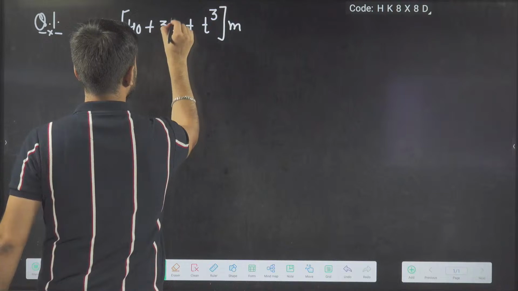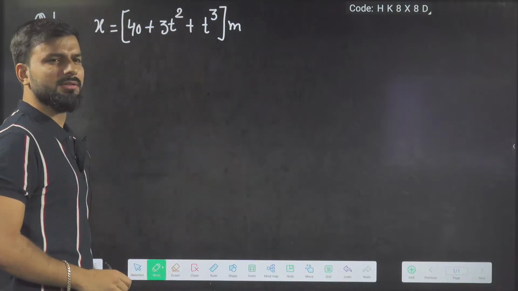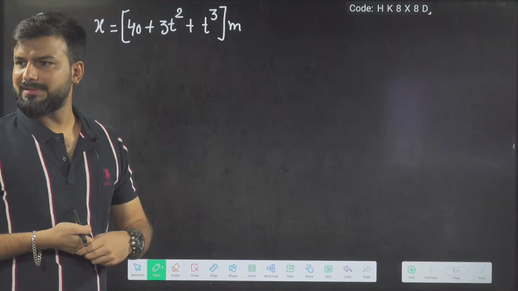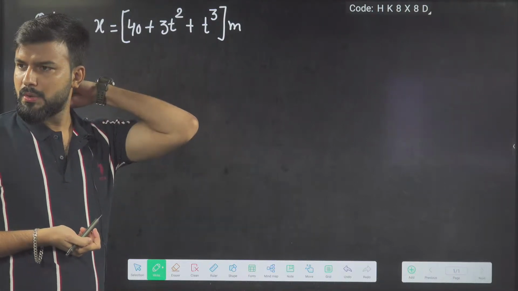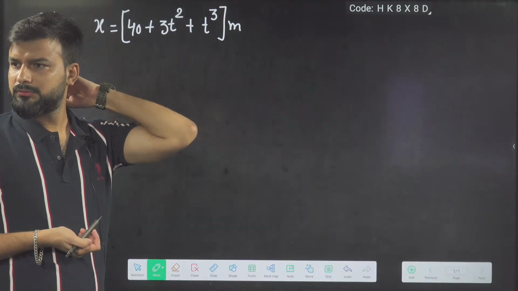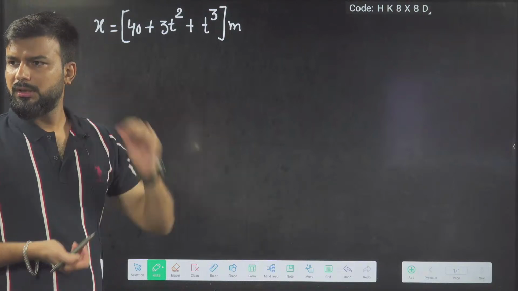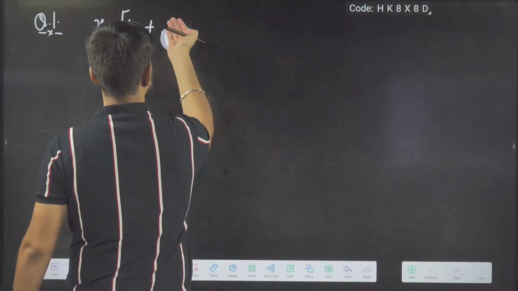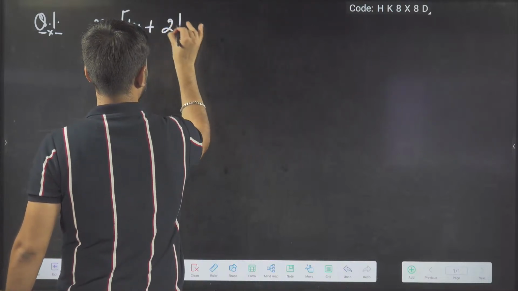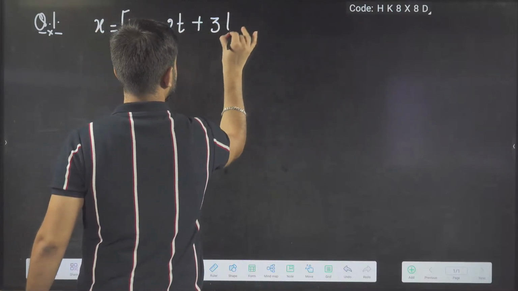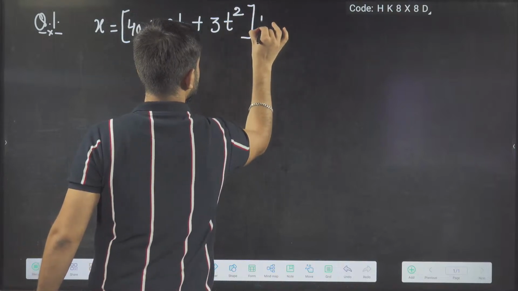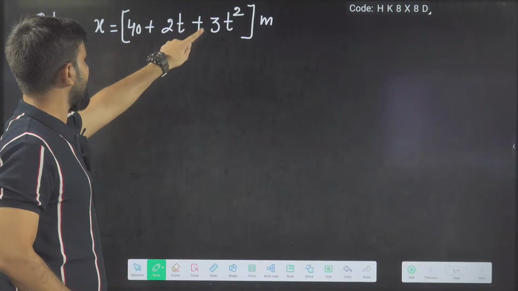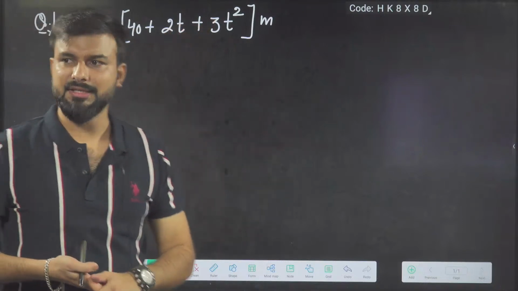So it was 40 plus 2t plus 3t square. I think this was it, let me remember. Now this is correct. Correct now?